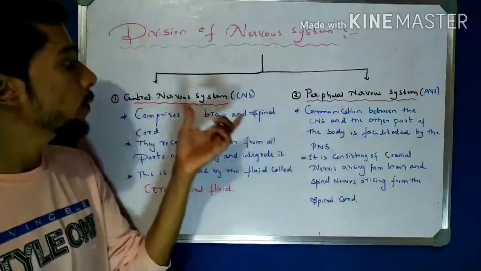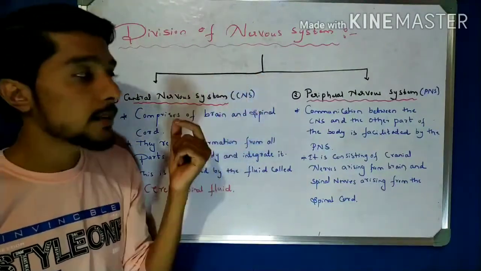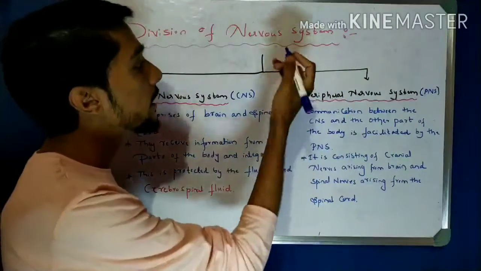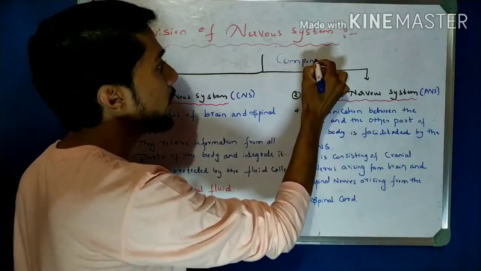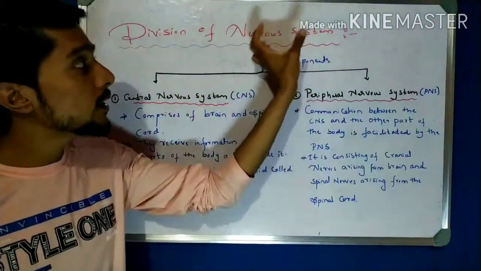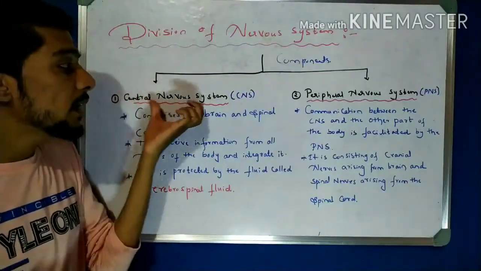One part is the central nervous system, called CNS, and the next part is the peripheral nervous system. We can take these as the components of the nervous system. There are two components. The number one component is the central nervous system.